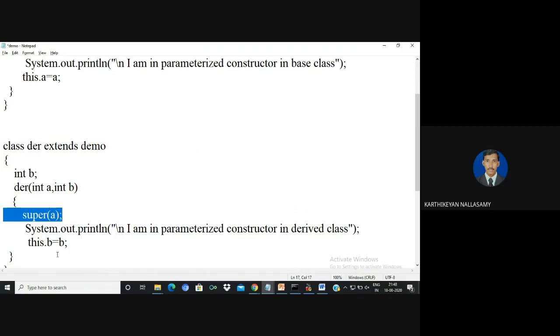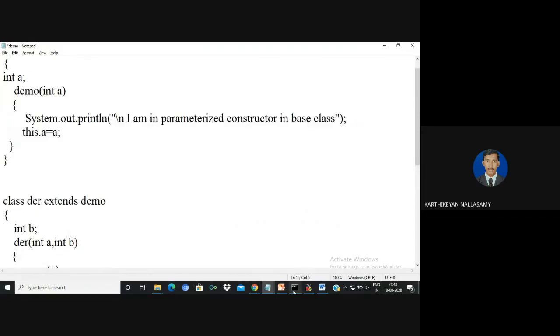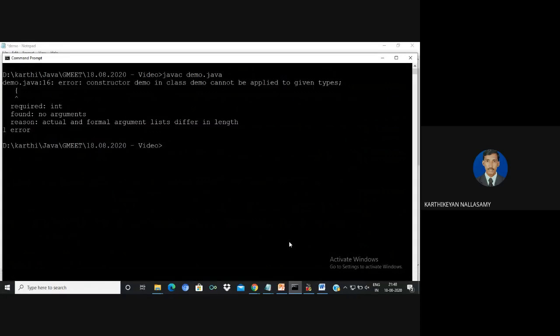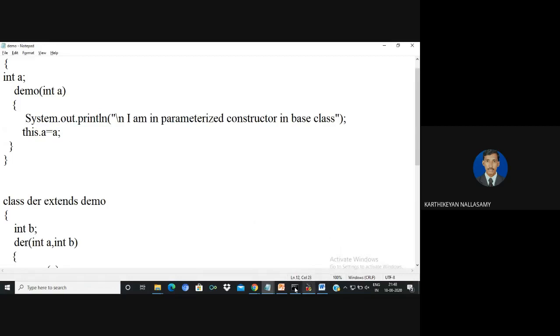In this case, I'm passing only one argument, so it passes the value to the one-argument constructor in the immediate base class. The immediate base class for derived is demo, so the parameterized constructor of the base class will be executed. By using the keyword super, we are just transferring the control. We can try to execute. Just a minute. Sorry, I didn't save it. I can test it once again.